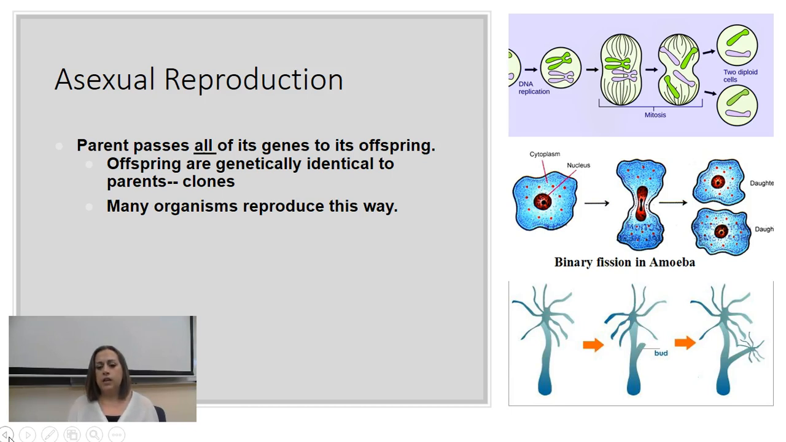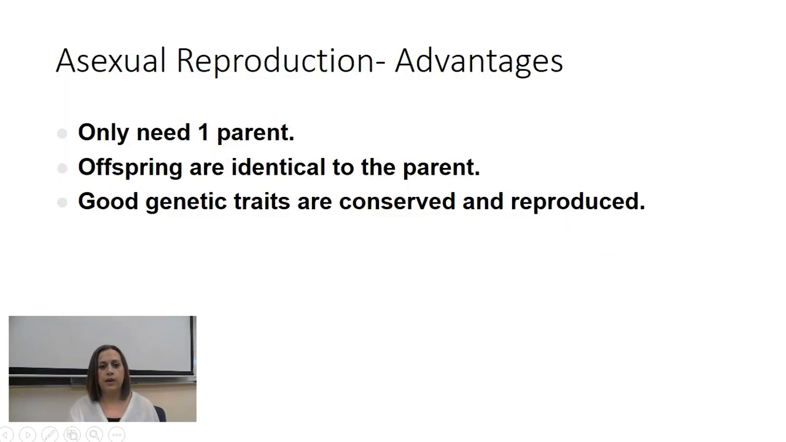And then in the third example, you have budding happening in a hydra. And so you can see that the hydra is right here, and this bud is produced, and now you have the hydra over there. It is a genetic clone of the parent.